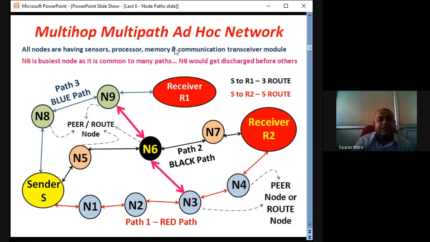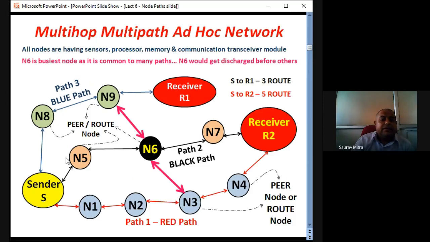All the nodes here, even receiver nodes, might also have sensors, processors, memory and other things. So all nodes are the same. All nodes have all these hardware facilities and all the protocols. Then why is this the sensor node? Because whatever event has occurred here, all those data packets are with sender node S, and this sender node S wants to send the data maybe to receiver R1. So one set of data packets is for R1, another set is for receiver R2.